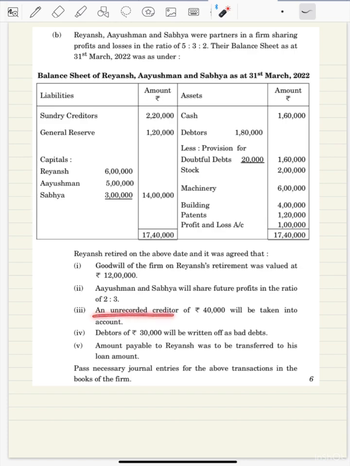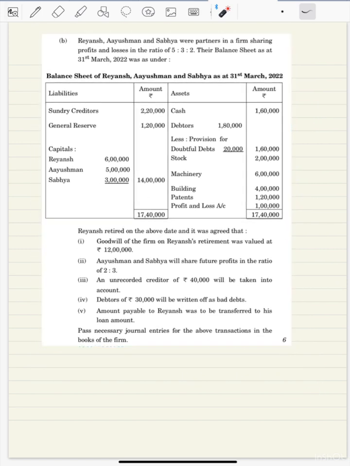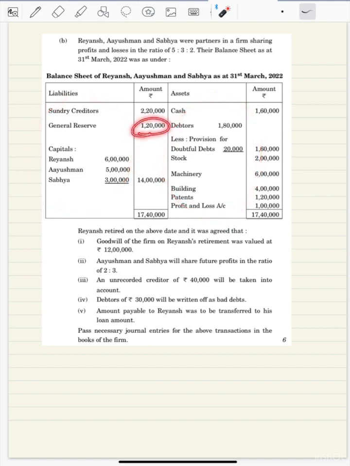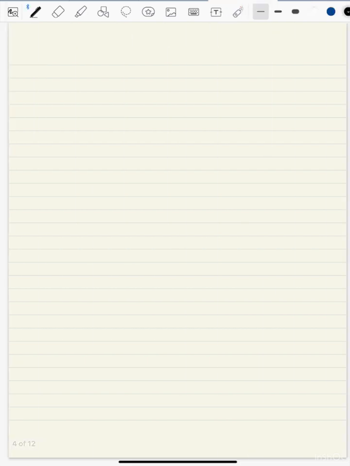Then an unrecorded creditor of 40,000 will be taken into account. Debtors of 30,000 written back as bad debts. Amount payable to Ryansh was to be transferred to the loan account. Okay, so here we need to write down the journal entries. So we'll start with the reserves and the losses distribution first. So 1 lakh 20,000 general reserve will be taken away by the partners in the ratio 5 is to 3 is to 2. So here we'll get 12, 12 3s are 36, 5s are 60, 36 and 24. So let us write down the first entry, distribution of general reserve.